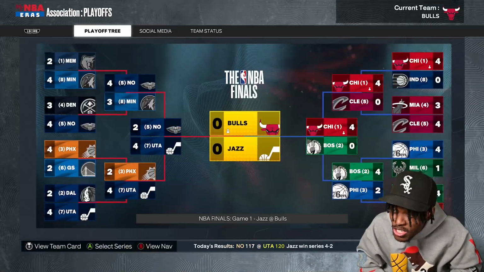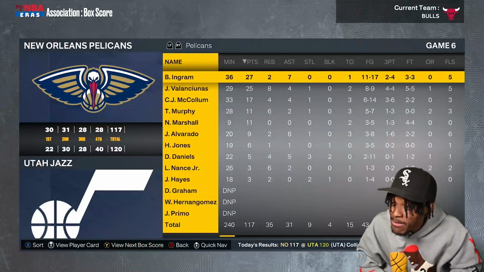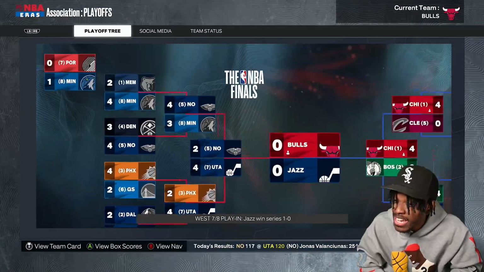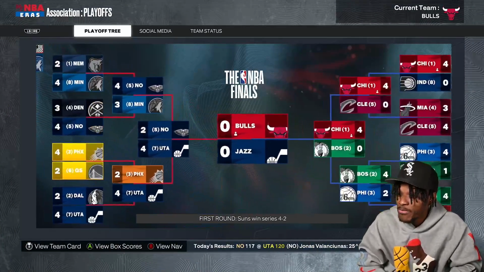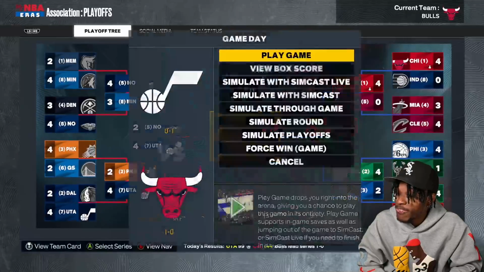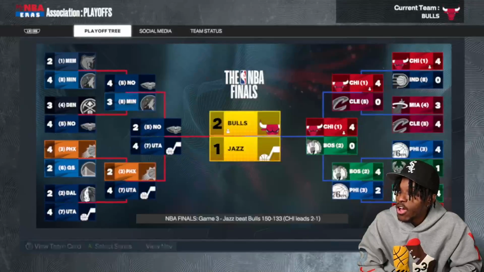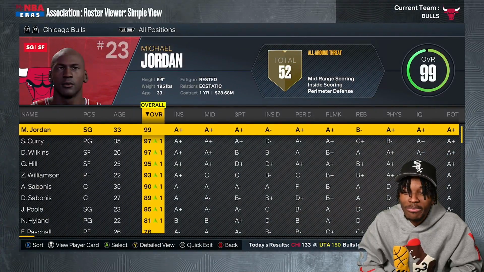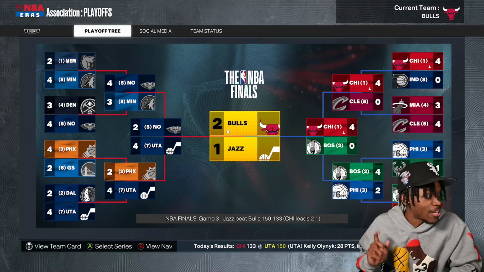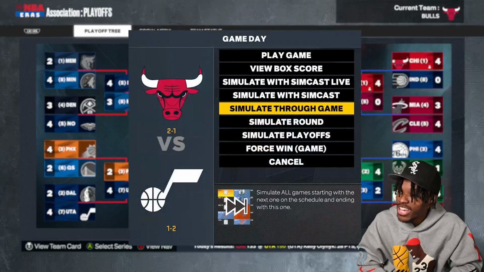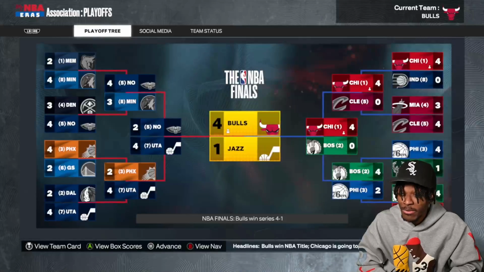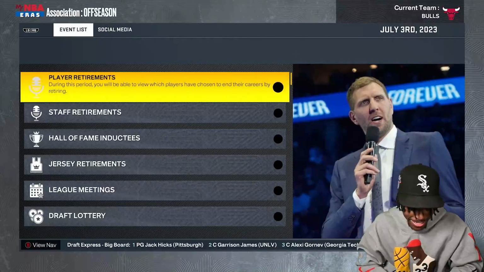Miles Bridges, conference finals MVP. Miles Bridges, 7 seed from play-in. Oh, that's a story of the decade. From play-in to being swept in the finals. Man, it was such a great story. It's also ironic. Oh, you did get swept. It's also ironic that we got Michael Jordan back and the simulation we get of him, he's going against the Utah Jazz in the finals and beating them pretty easily. Zion won MVP. So that's how it is.